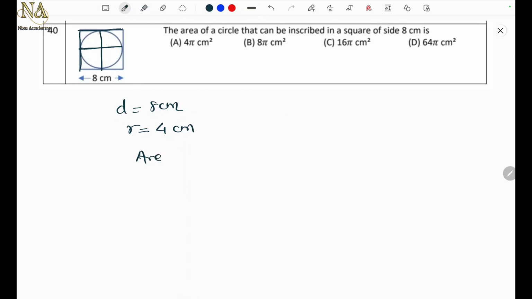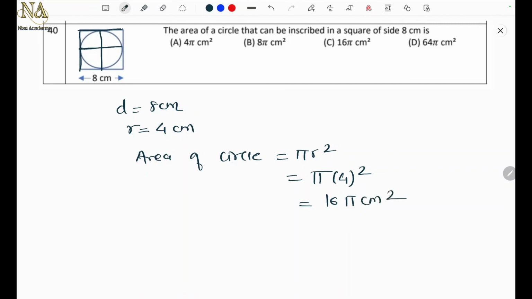So now area of circle is equal to pi R square. We don't need to write the value of pi, as you can see the options here. So R is 4, square is 16, so the area is 16 pi centimeter square. Option C. Understood? So we have completed all the 40 questions of model question paper level 2.